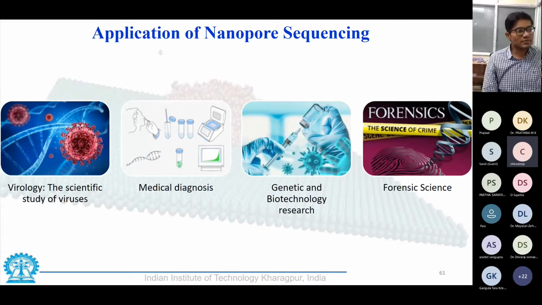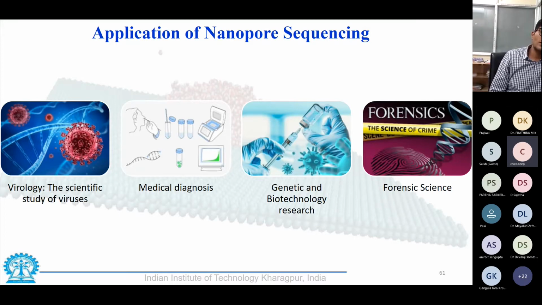And as I was just mentioning, it can be used in several aspects. One of the things that we are currently dealing with, virology, the COVID-19 virus. So studying the RNA or DNA structure of the virus is very important, and that is done very specifically this way. And medical diagnosis, of course.